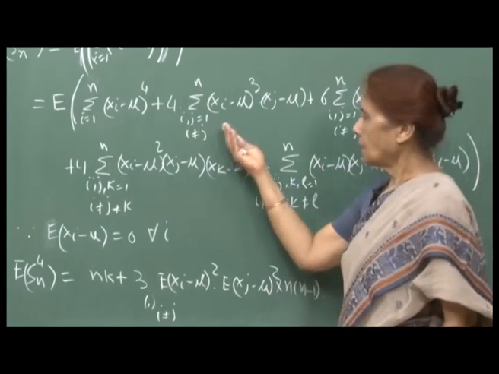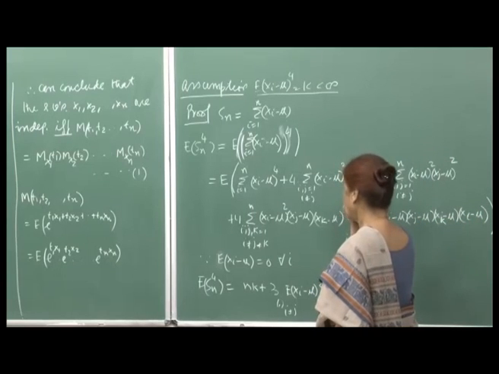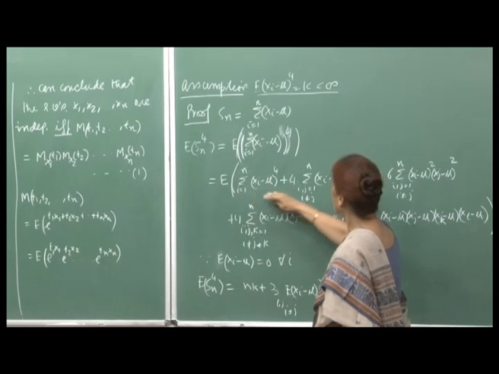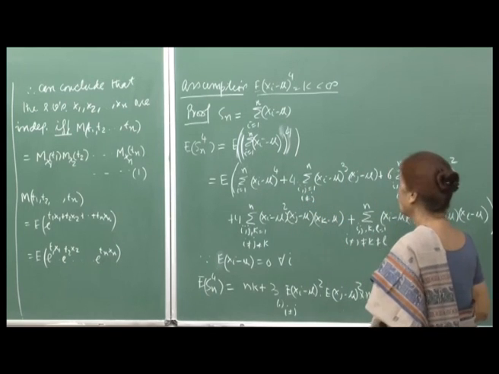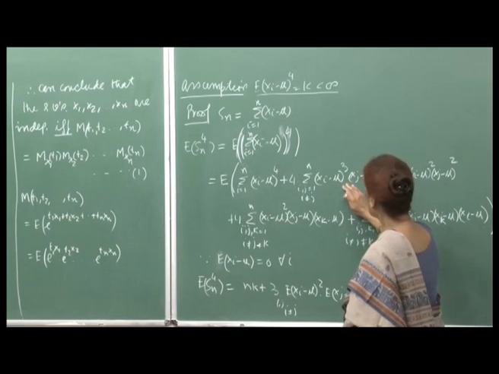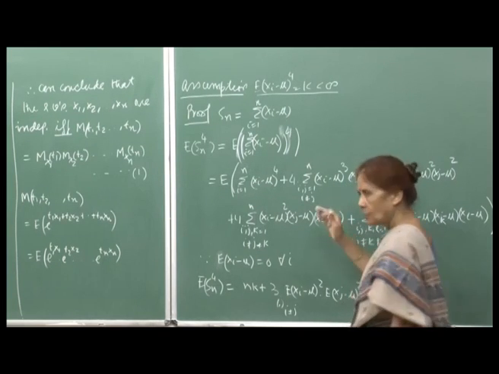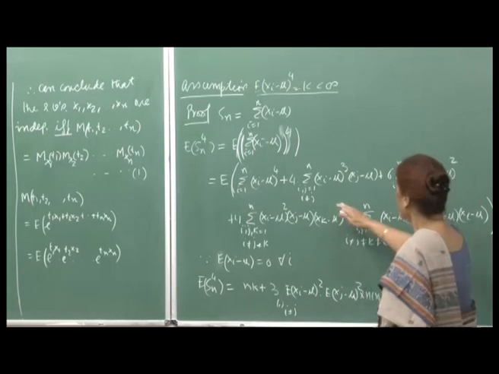Now, of course, expectation can go inside, as it is a linear function. Then I have assumed independence of the random variables X_1, X_2, ..., X_n. So, the expectation of the product of 2 random variables is the product of the expectations.